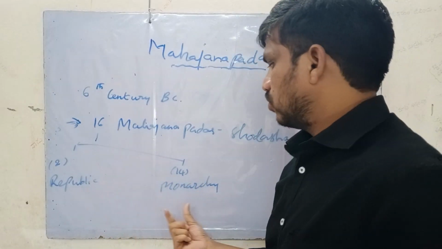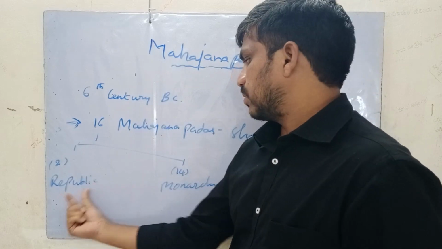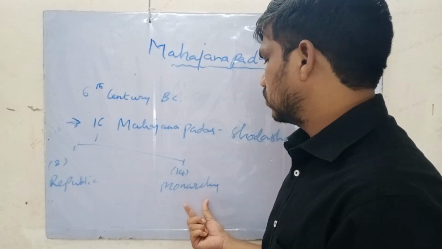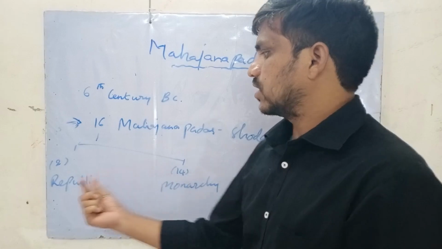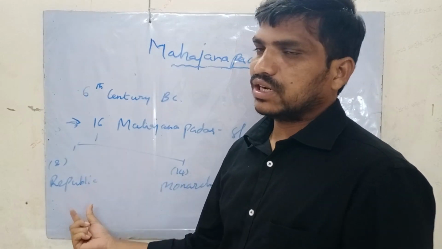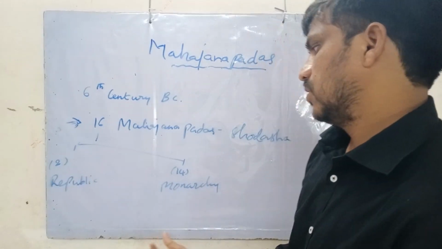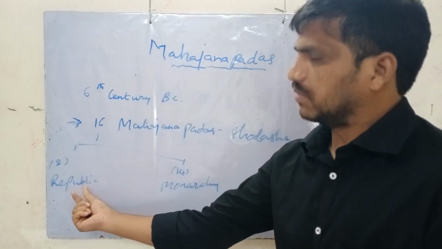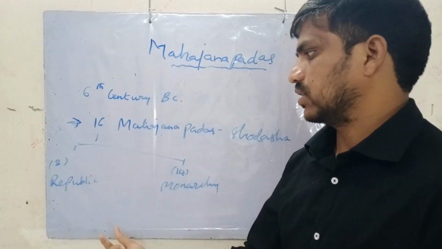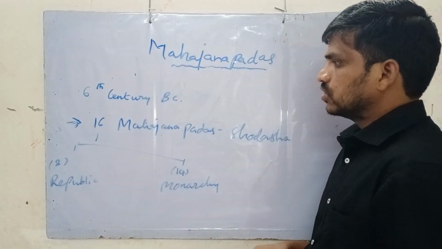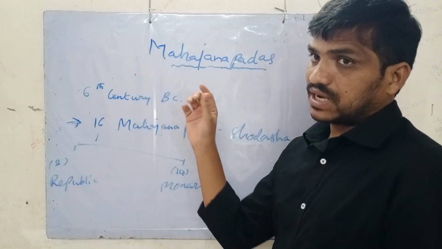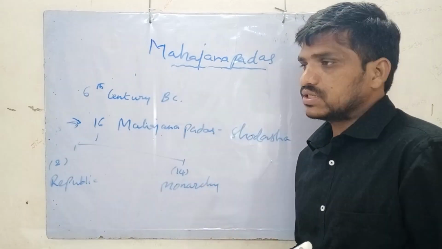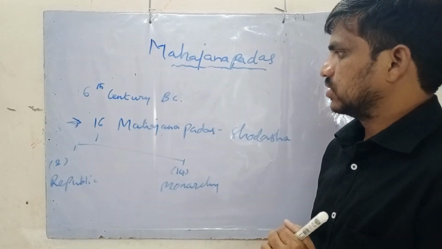You might know the meaning of republic and monarchy. Monarchy is ruled by a king, whereas a republic means it is elected by the people. And now we are following the republic, like a democratic country. So that system started in early ancient India itself.